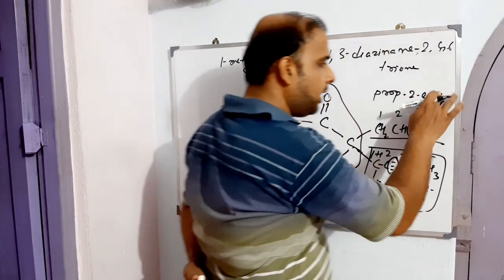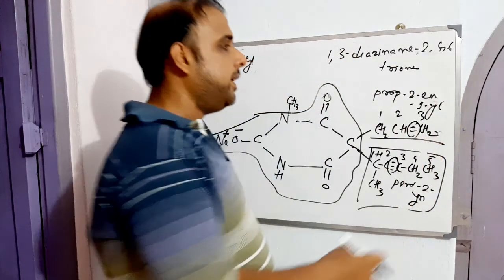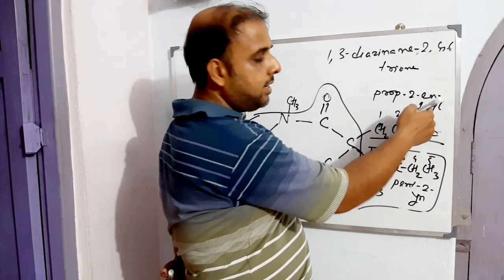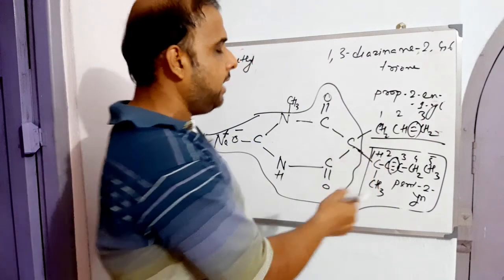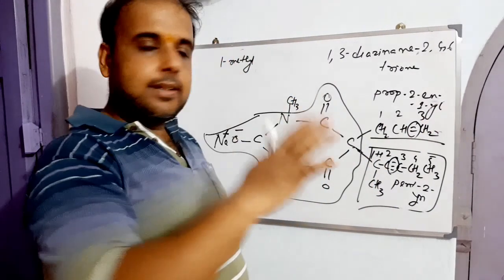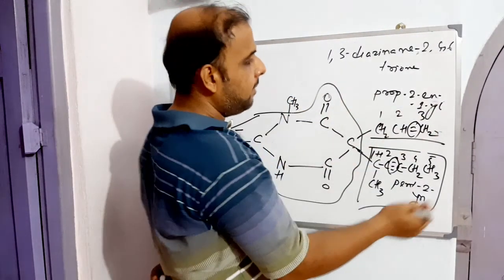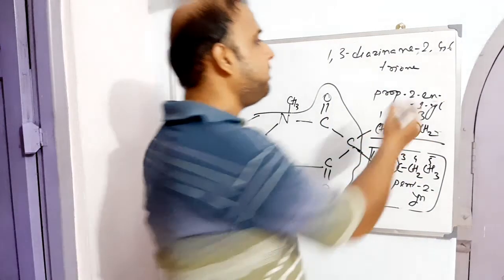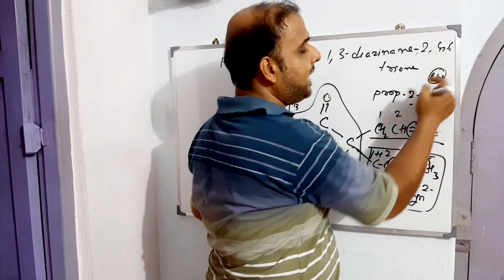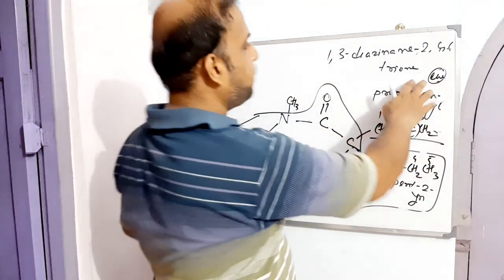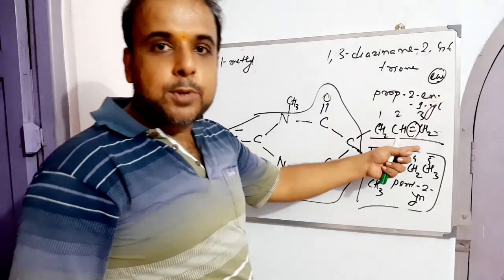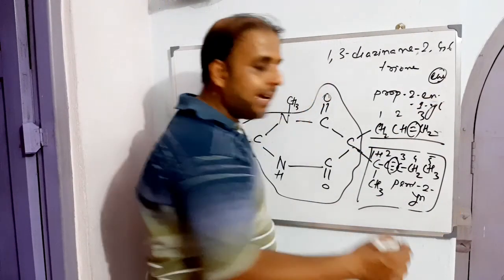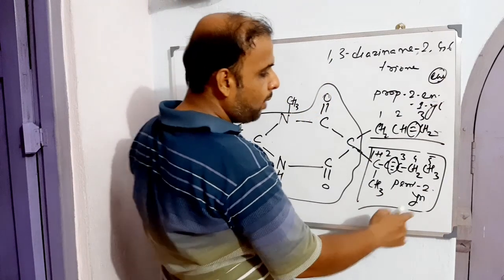Say you just write here yn, because we have something here, ynyl. If we write ynyl, it looks like this, yn-1-yl. If it is simply an alkyne, then we can write yne and we don't have to write anything after that. But here we have to write something, because this is acting as a substituent. So that is why yn. It's not yne, rather yn. So pent-2-yn.